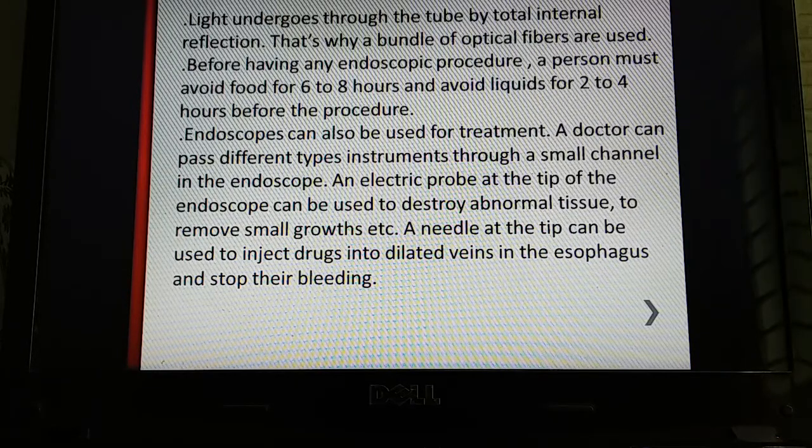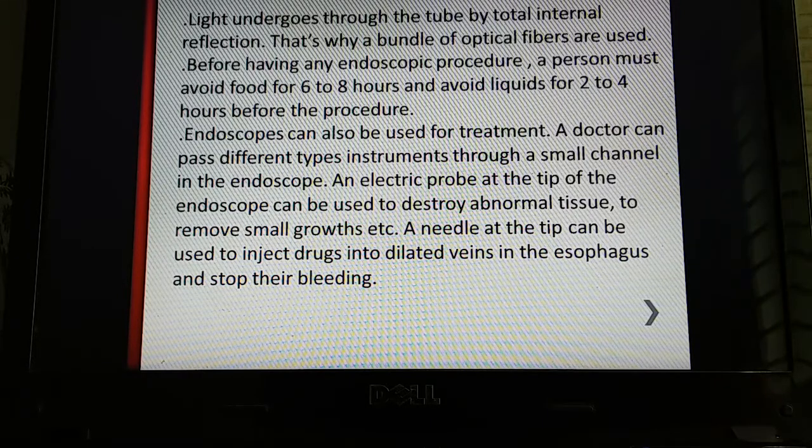So for that, optical fibers are used in the endoscope tube. Optical fibers allow total internal reflection, and that's why they don't cause any problem in testing the infected areas.